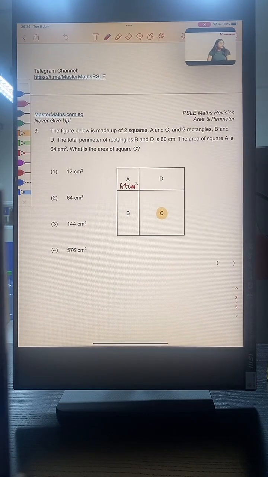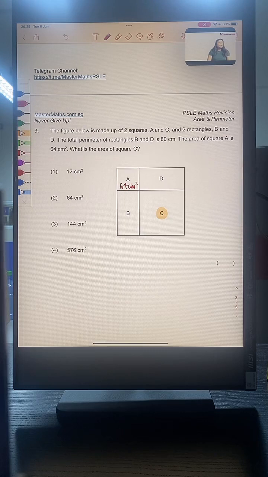For those of you who are interested, this question is actually a modified PSLE question. This is an actual PSLE modified question, yeah? So only the numbers have changed here. The question type is largely the same. Okay, so let's take a look at this question.